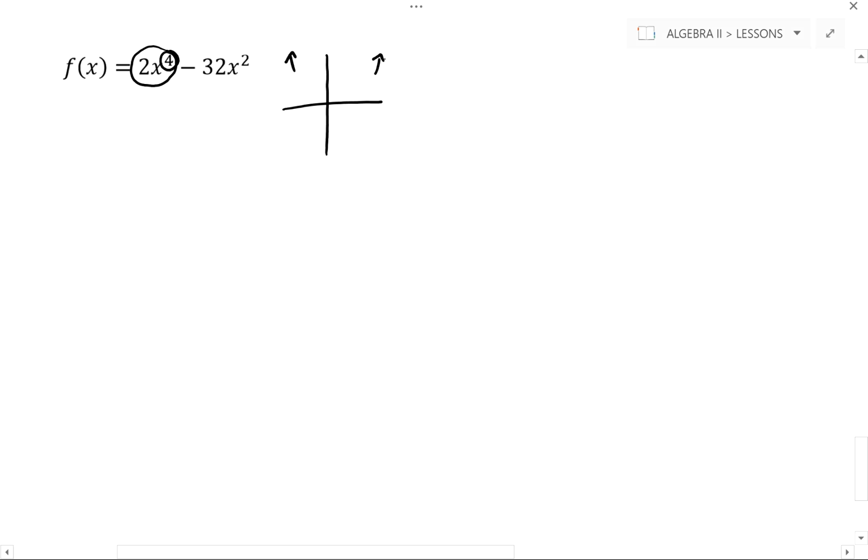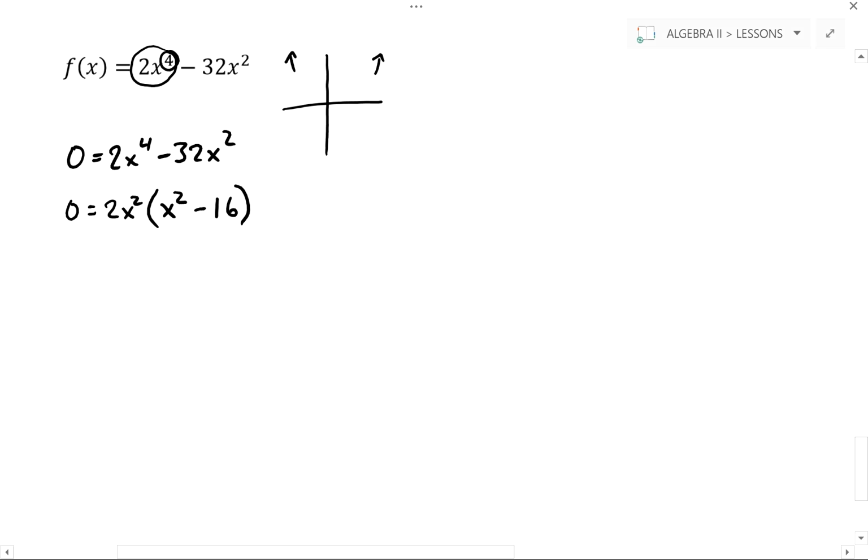Okay, next step is to find the zeros. That means plug 0 in for f of x. So 0 equals 2x to the 4th minus 32x squared. Great. Now, factor. We need to find the zeros, so we find that by factoring this. I see that every term has the greatest common factor of 2x squared. So I'm going to factor a 2x squared out of both terms. That leaves x squared in the first term and a minus 16 in the second term.